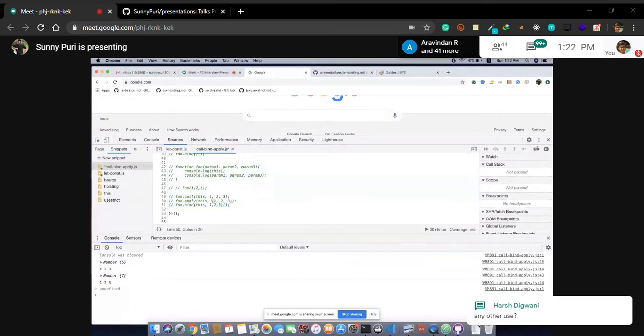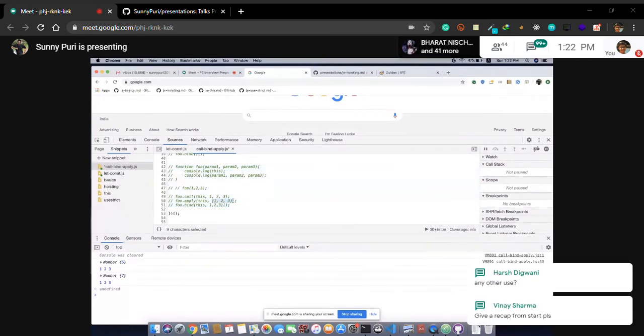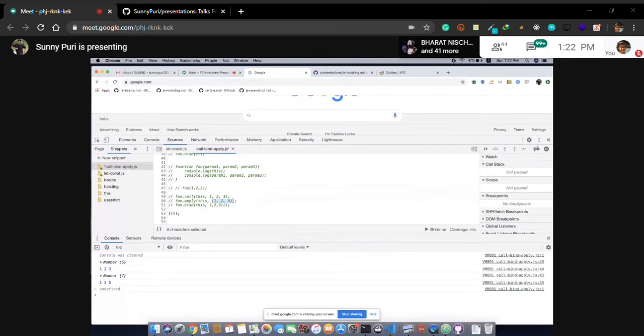Apply accepts arguments in arrays. Any other use of call, bind, apply? Yes, there are a lot of things. I have just covered 30% of the topic.